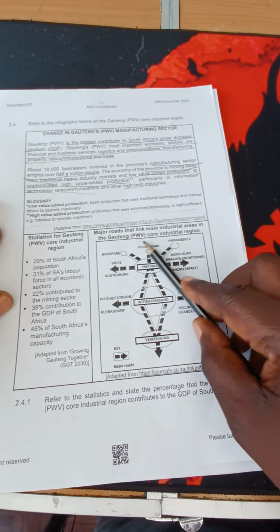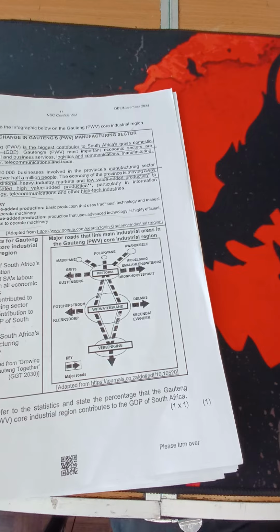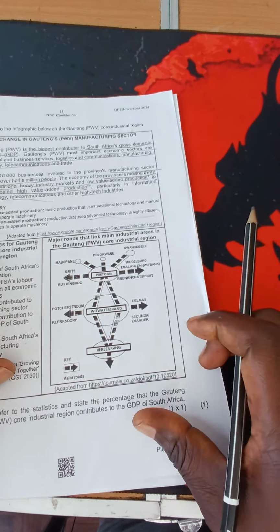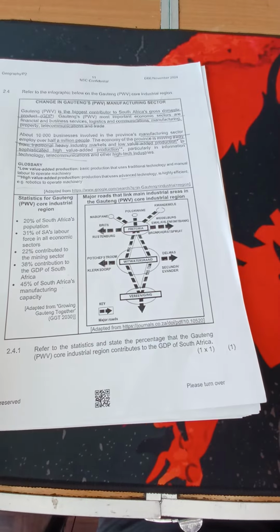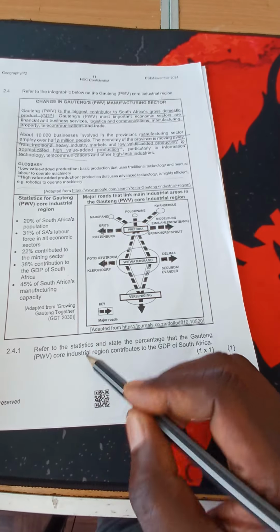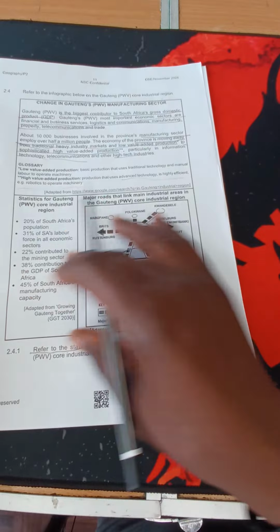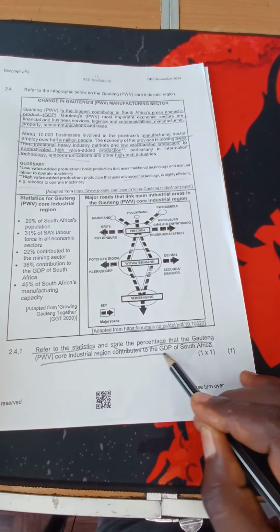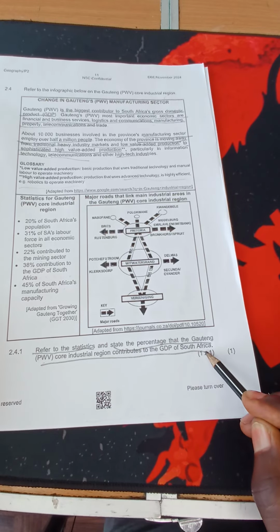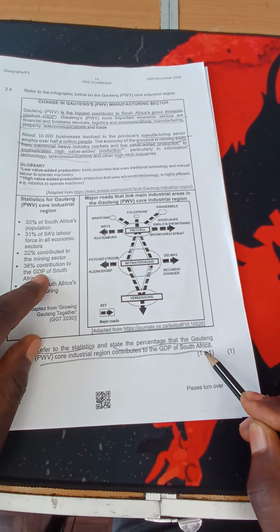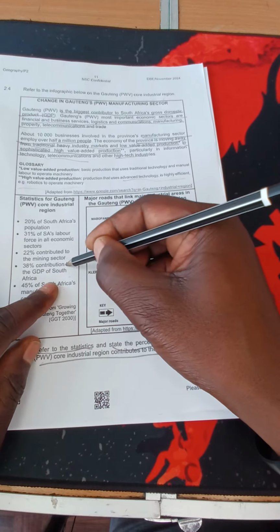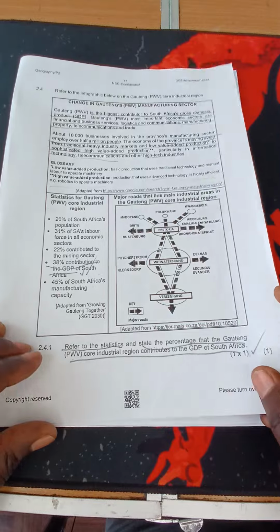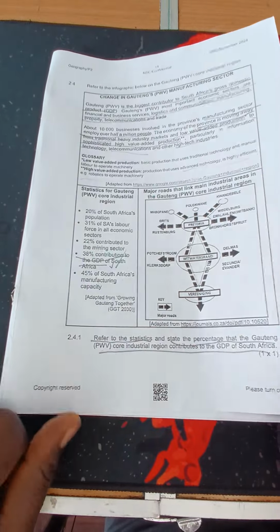Then the major roads that link industrial areas in Gauteng province to core industrial regions. I'm not going to waste time on this one; as you can see, these are the major roads. 2.4.1, with reference to the statistics, state the percentage that the Gauteng core industrial region contributes to the GDP of South Africa. How much is it contributing to the GDP? 38% contribution to the GDP of South Africa, which means you've already got your answer. You're going to get your 1 mark, and it's coming from the infographic.